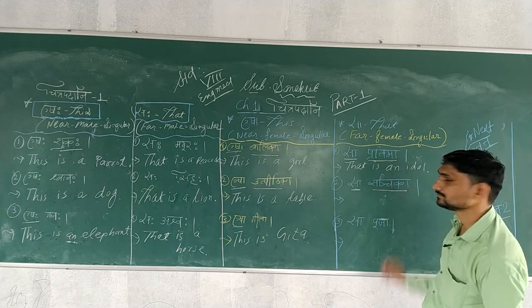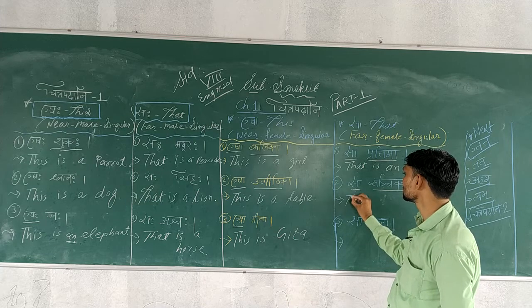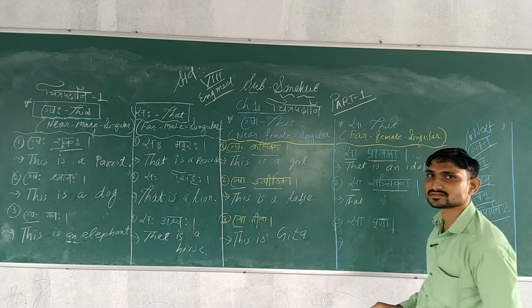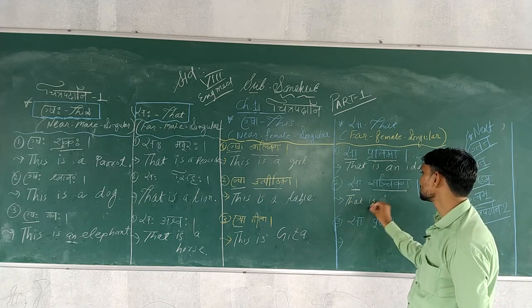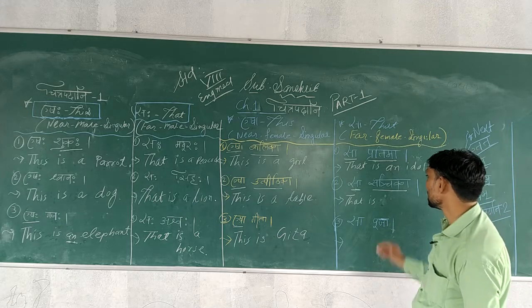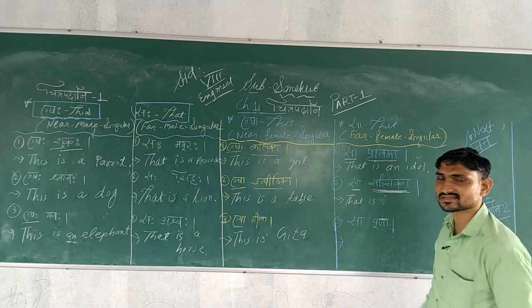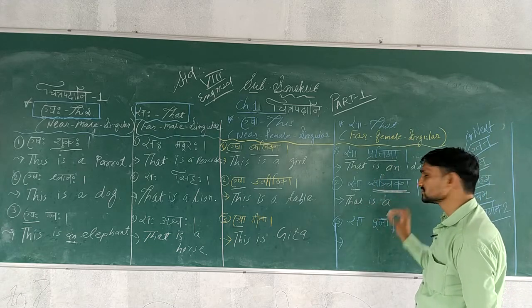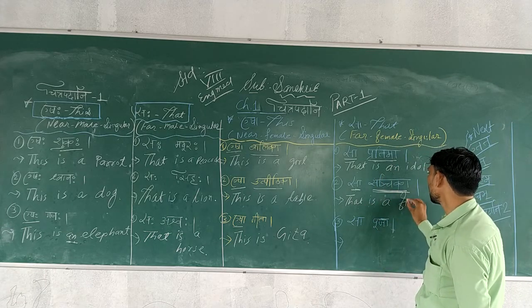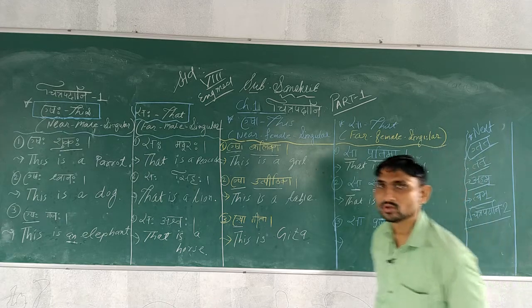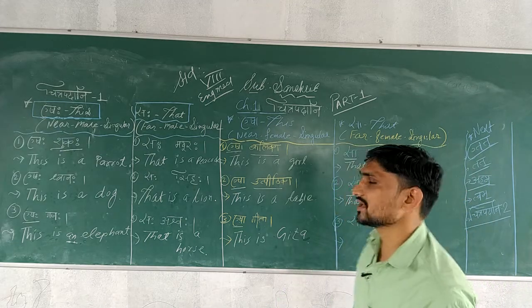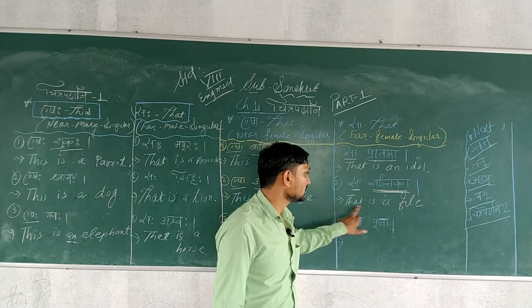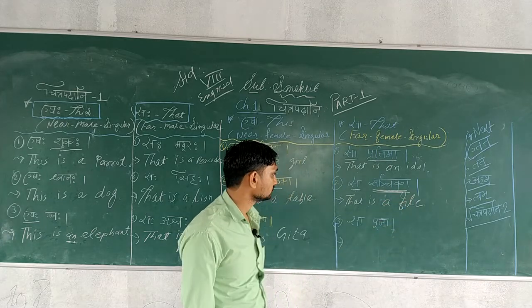Second sentence, Sa Sanchika. Sa means that, and with that we have to use is, that is. Sanchika means, you know students, Sanchika means file. That is a file, use the article a, and file spelling F-I-L-E. So Sa Sanchika means that is a file.